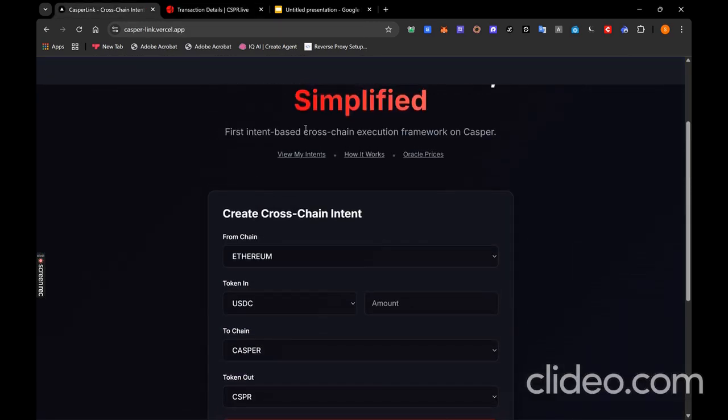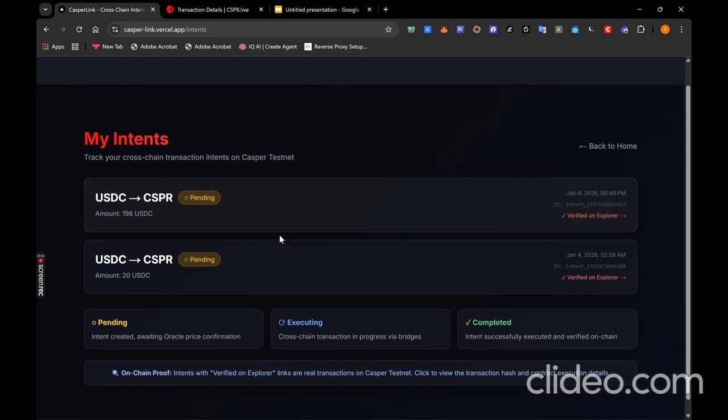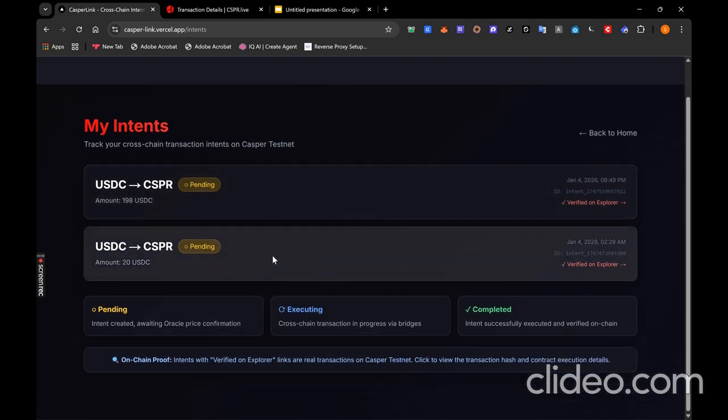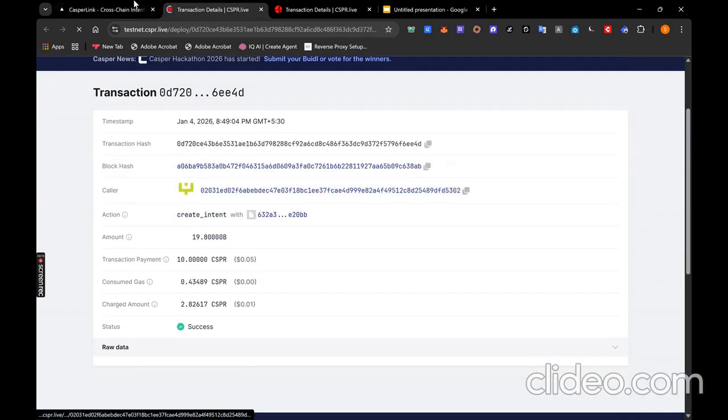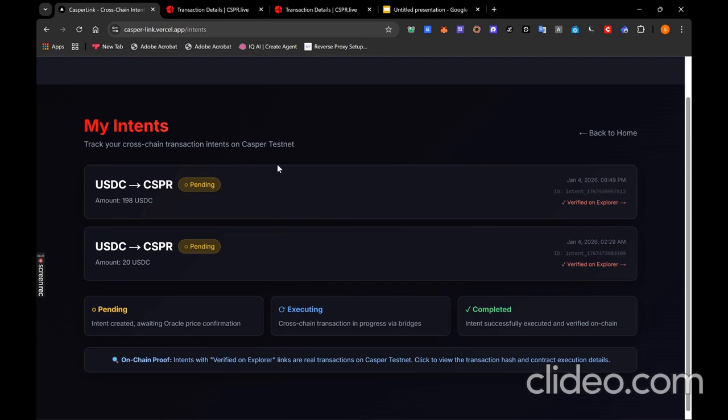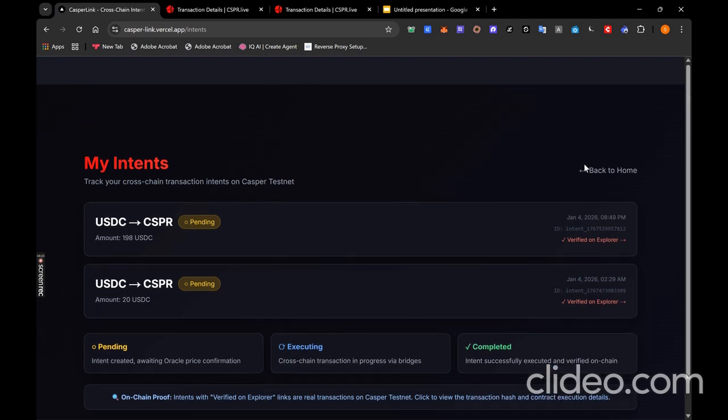Now, let us go to the intents page. Here's every intent which I have created. The top one is my transaction from phase 1. You can see that the ones below are the intents I just created. They are in the pending status, because they are waiting for execution. In phase 3, when bridge integration is complete, these would automatically execute. But the key point, every single one has a verified transaction hash. Let me just click on any one of them. And yeah, on-chain proof is there. So let me just go to another section.